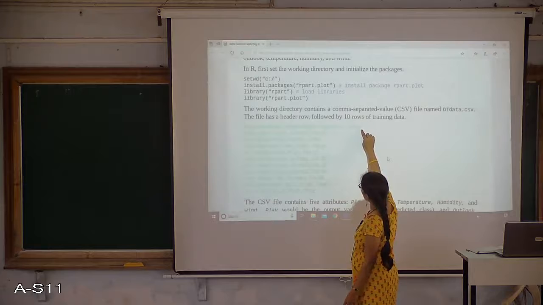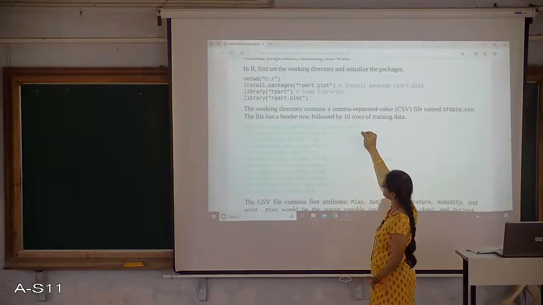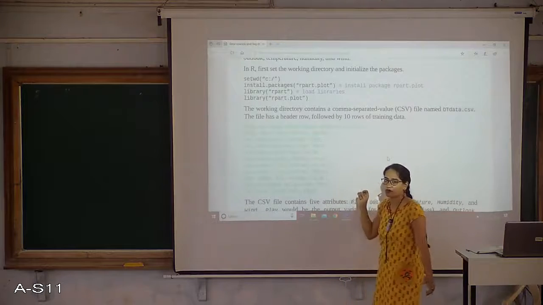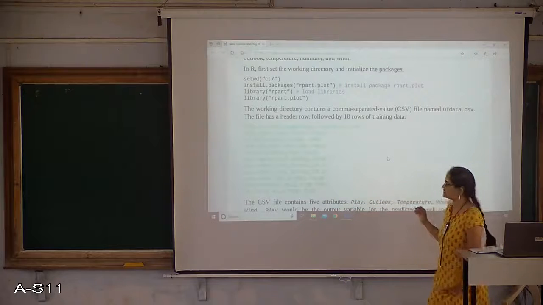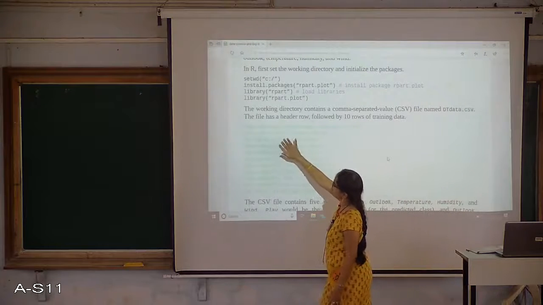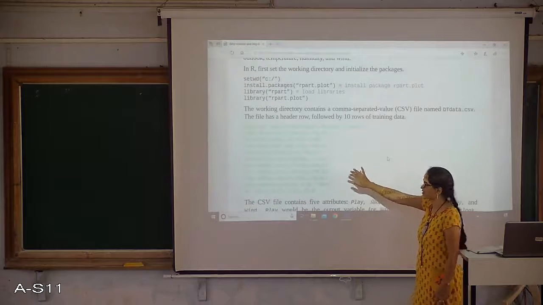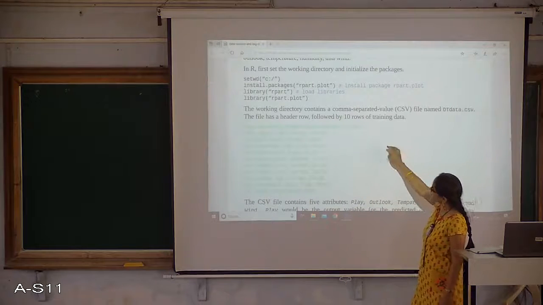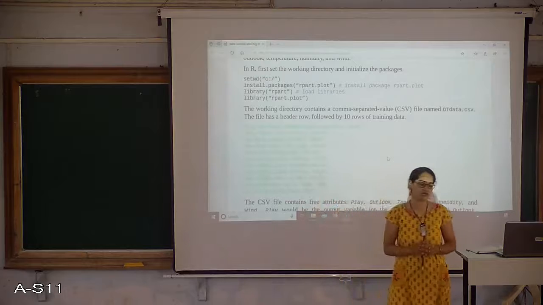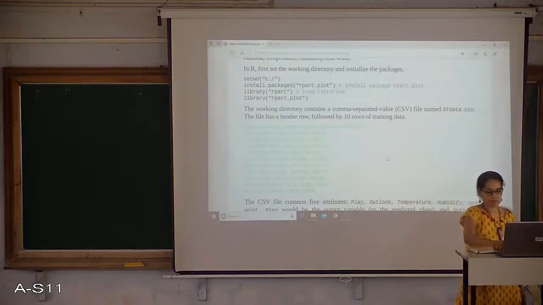Then the next variable is wind. Wind is there or not, true or false. These data I am considering in my training set, which is a CSV file. The CSV file looks something like this, comma separated data, right?